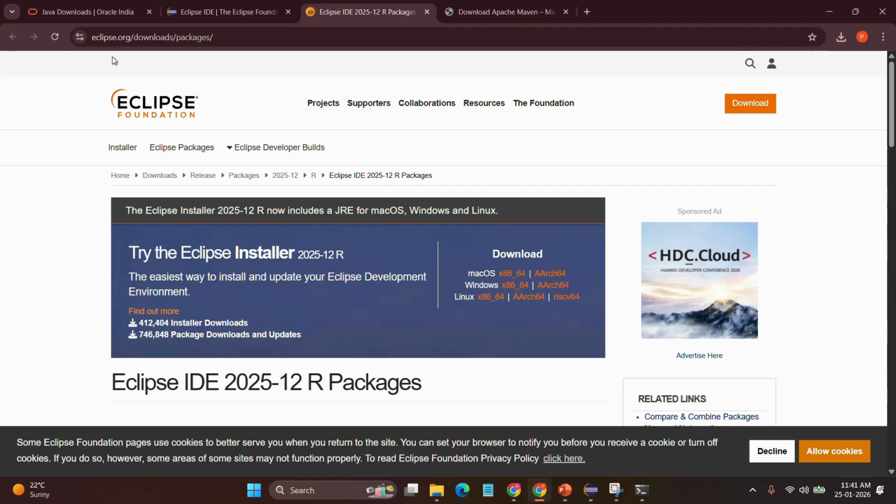Go to the official website for Apache Maven. Download the binary zip file for Windows. Let's set the environment variable path for the same Apache Maven.